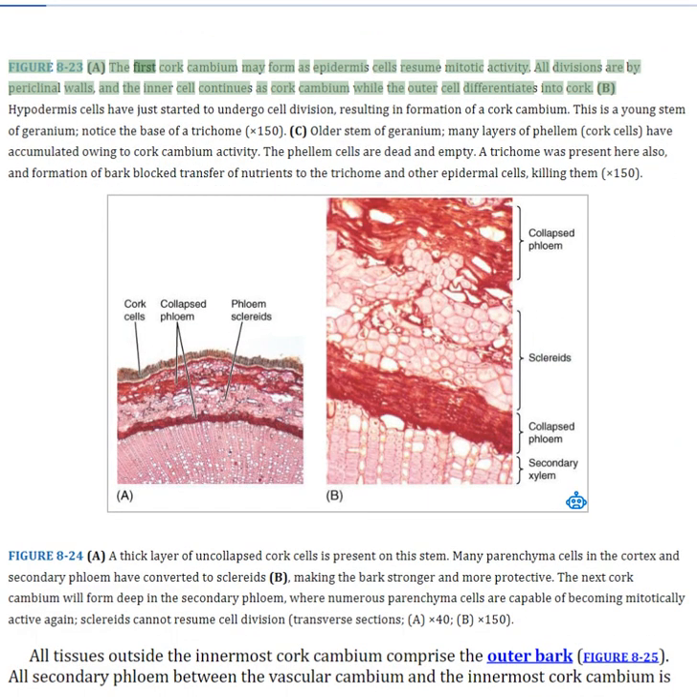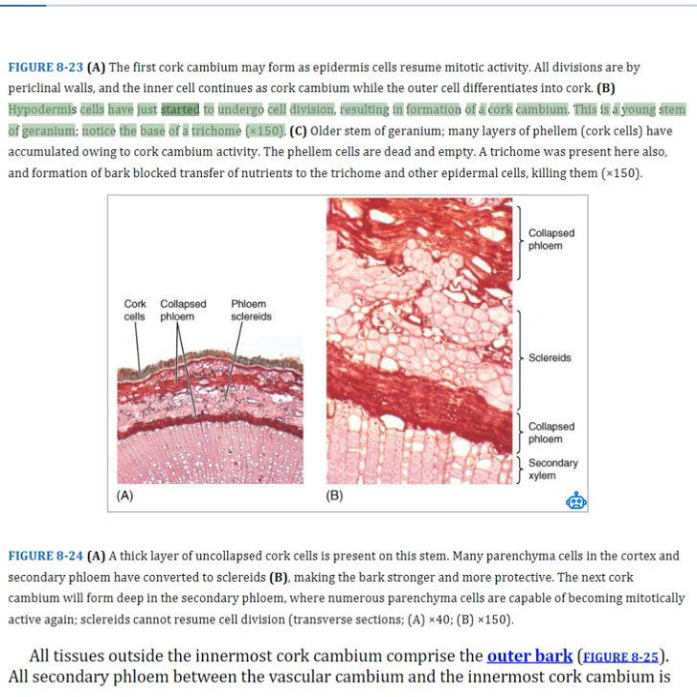Figure 8.23. The first cork cambium may form as epidermis cells resume mitotic activity. All divisions are by periclinal walls, and the inner cell continues as cork cambium while the outer cell differentiates into cork. Hypodermis cells have just started to undergo cell division, resulting in formation of a cork cambium. This is a young stem of geranium. Notice the base of a trichome.